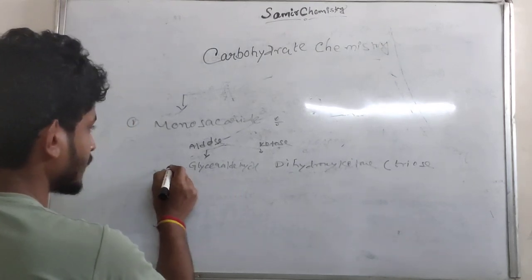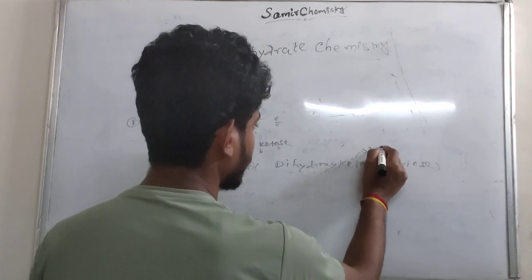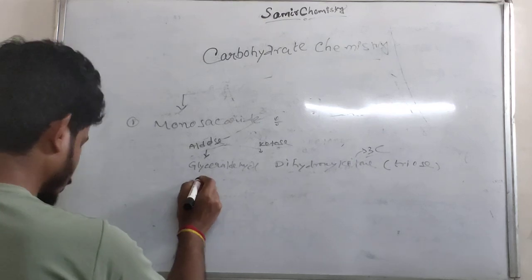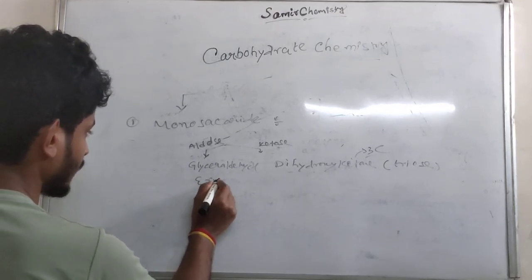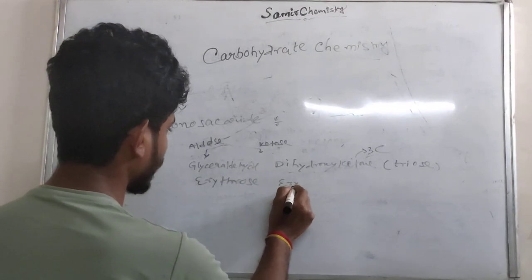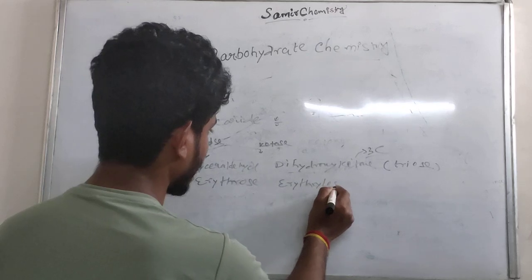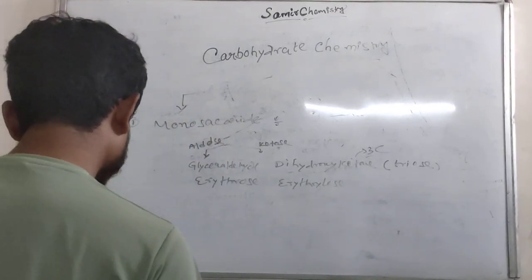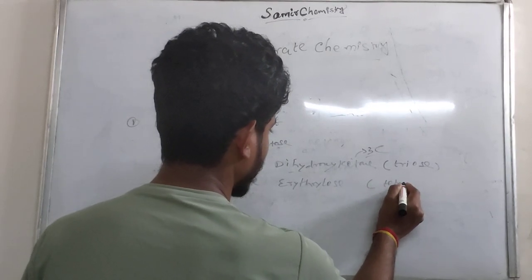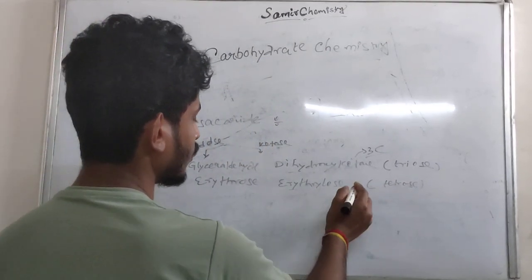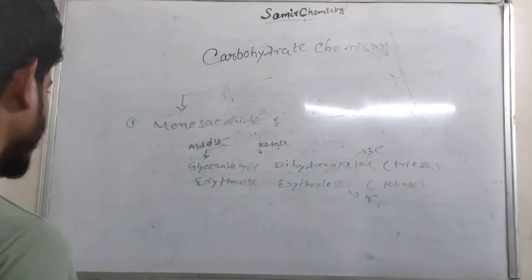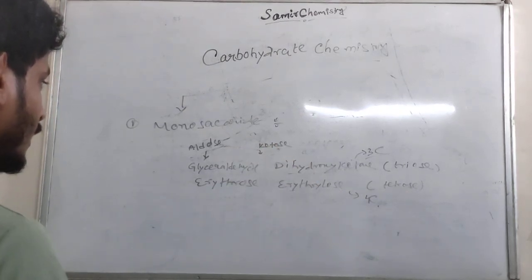Then the aldose is erythrose and the ketose is erythrulose. These contain 4 carbons and are called tetrose. The aldose is glyceraldehyde and erythrose, and the ketose is dihydroxyketone and erythrulose.